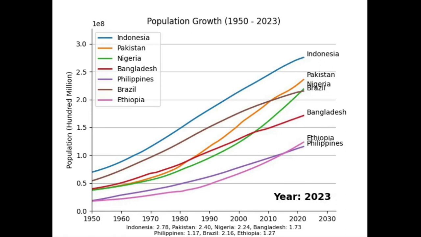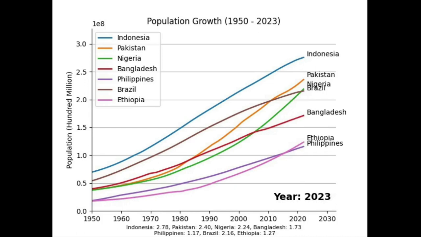Among these countries, currently Indonesia is growing at 0.7%, Pakistan is growing at a little less than 2%, and Nigeria is growing at 2.4%. Nigeria is currently the sixth most populous country in the world and is expected to become the third most populous country before the end of the century, therefore surpassing Pakistan, Indonesia, and United States of America. Currently, USA is at rank 3, Indonesia at rank 4, Pakistan at rank 5, and Nigeria at rank 6.